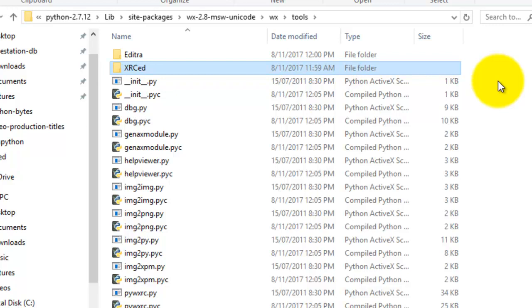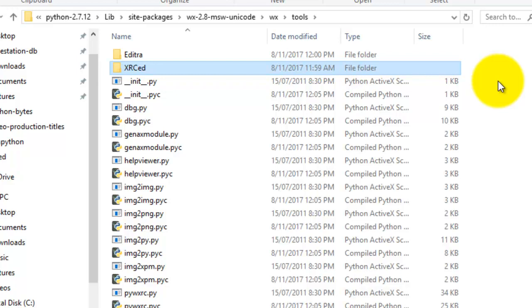So what this means is you have a USB stick with Python 2.7 which has wxPython 2.8.12.1 on it. You can plug this USB stick into your computer or laptop. In my case, my laptop has Python 3 installed.